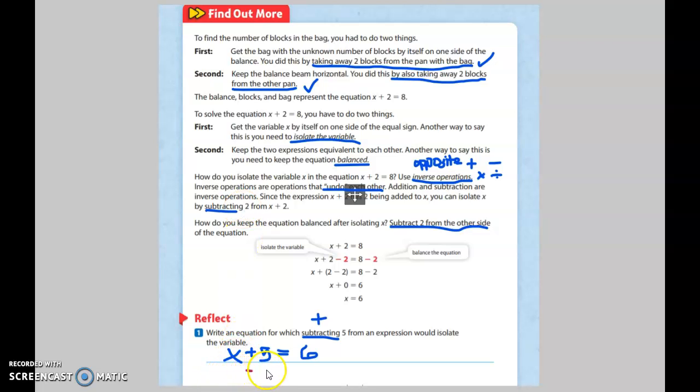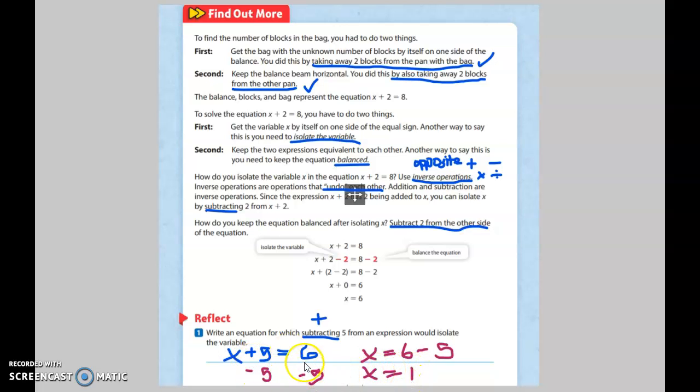So I'm subtracting 5 from both sides to get x by himself and to keep my equation balanced. So x is now by himself because if I had $5 and I gave $5 away, I now have just $0. X is by himself. And I can rewrite this if it's easier for me to do it that way. So now I have x equals 6 minus 5. And so what is 6 minus 5? We know that 6 minus 5 is 1.